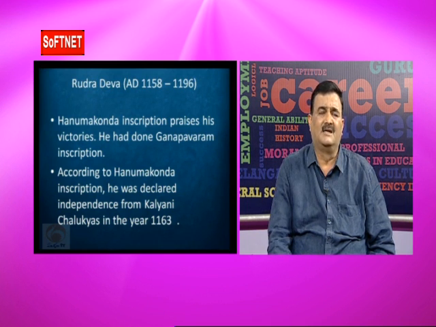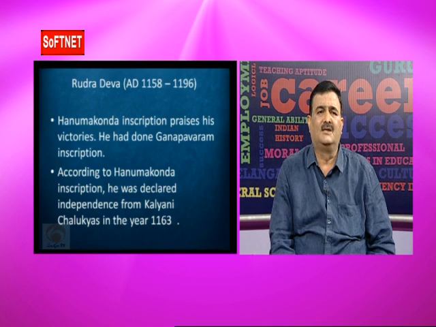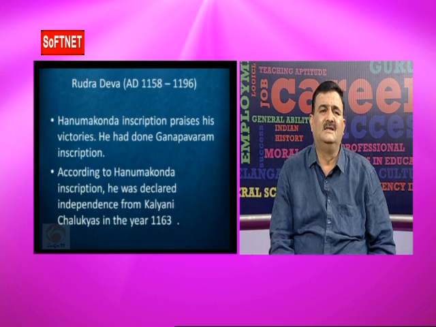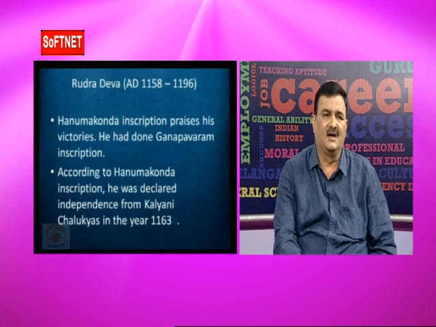And on that occasion, he built the 1,000-pillar temple at Hanamakonda in 1163 AD. This is the Trikuta temple. Trikuta means there are three deities in this temple: the first one is Shiva, the second one is the sun god, and the third one is Keshava. These are the three gods in the thousand pillar temple at Hanamakonda.